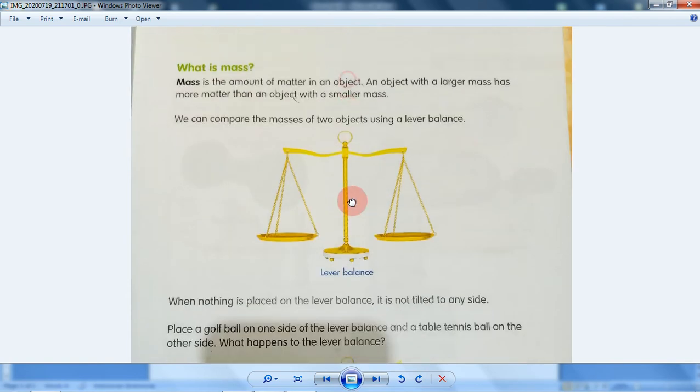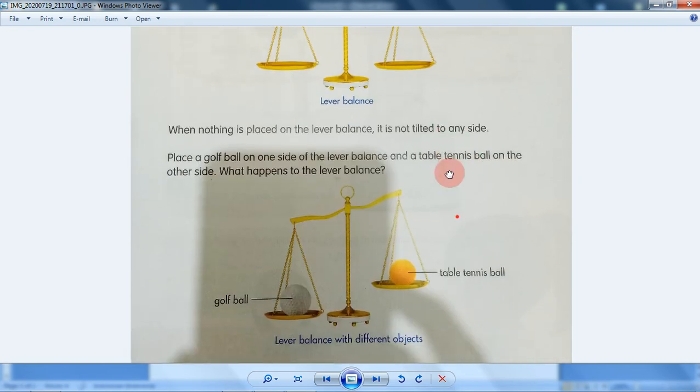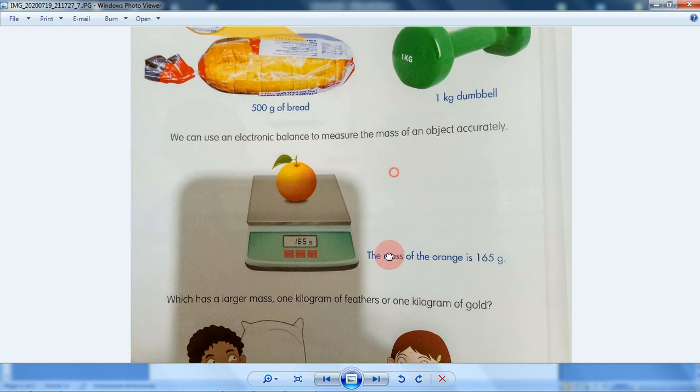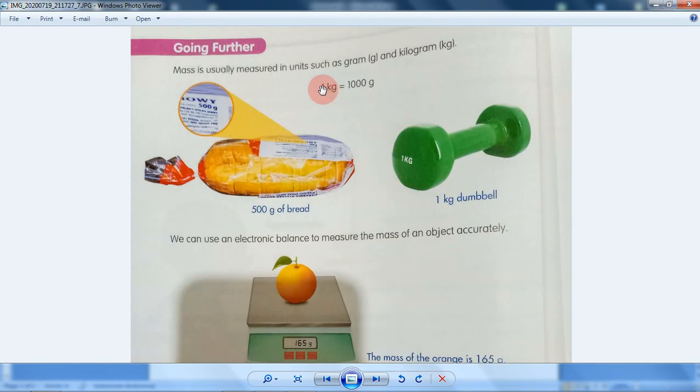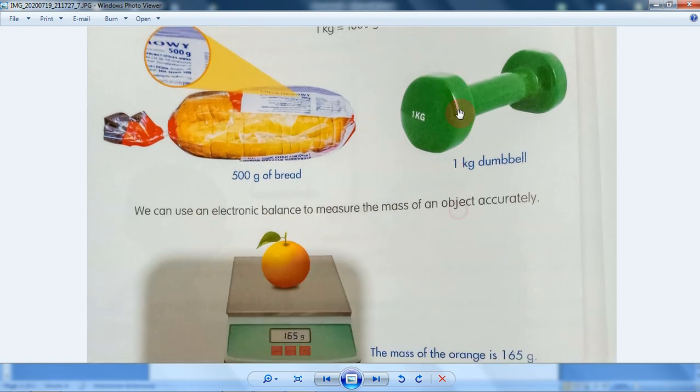And then what is mass? We already learned about mass. Mass is something like weight, but it's more than weight actually. And then we learned about the measurement of weight, for example 1 kilogram equals 1000 gram. Usually it is measured in gram and kilogram.